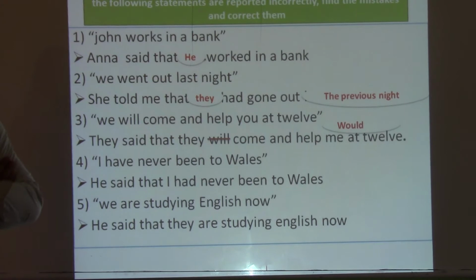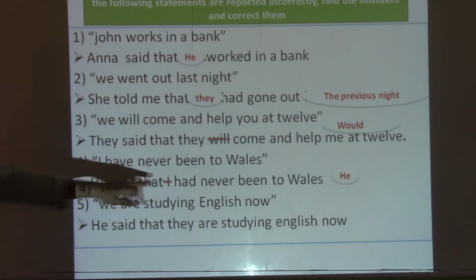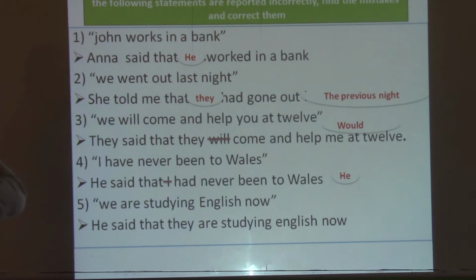He said that I. So the mistake is here: I should become he or she, because here we have he, so we should have he again there. The fifth one: we are studying English now. He said that they are studying English now. So here we have two mistakes. The first one is are studying, and now we should say here were studying, and the other one we have them. So this is all for reported speech.